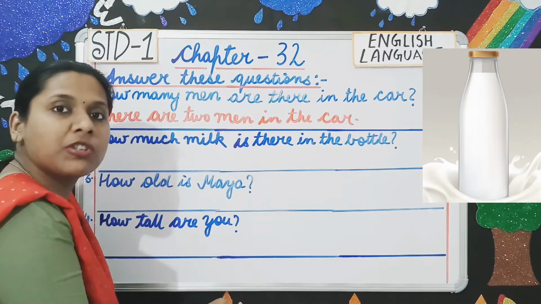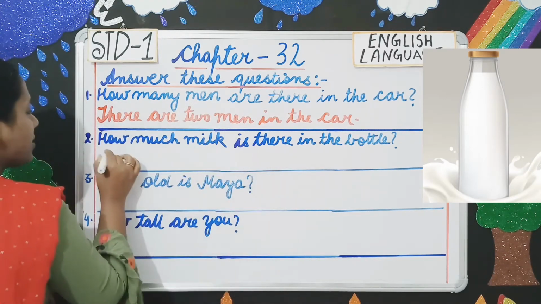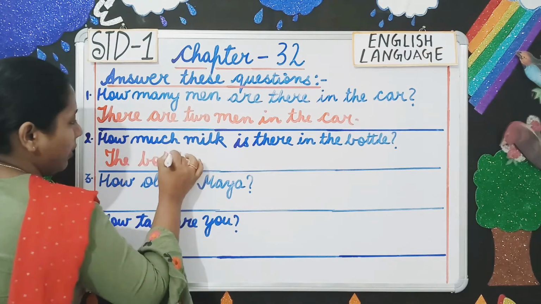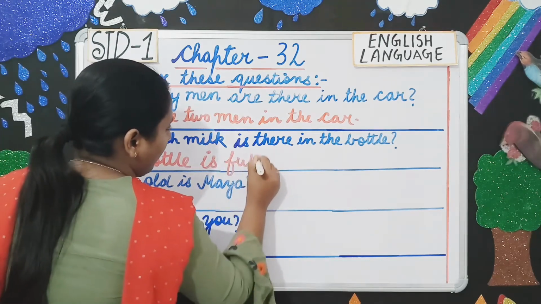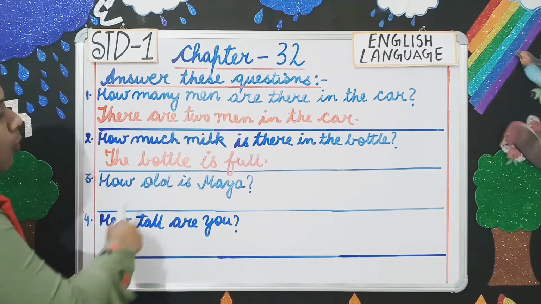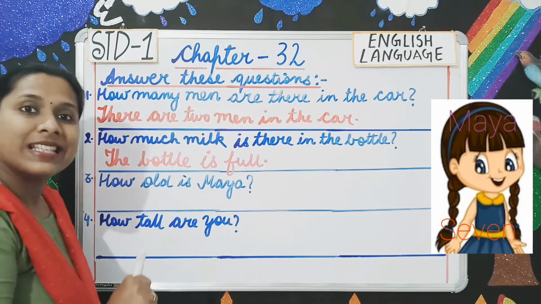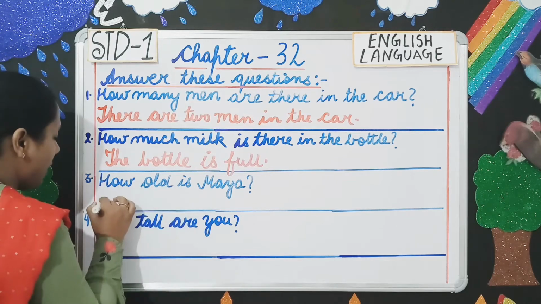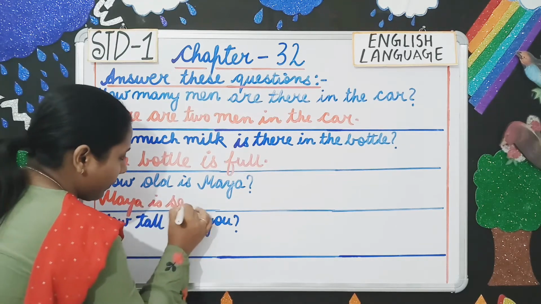Next, how much milk is there in the bottle? Can you see in the picture, students? Yes, the bottle is full. So you will write the bottle is full. Clear? Next, how old is Maya? Maya is 7. So how you are going to write this answer? You will write Maya is 7.